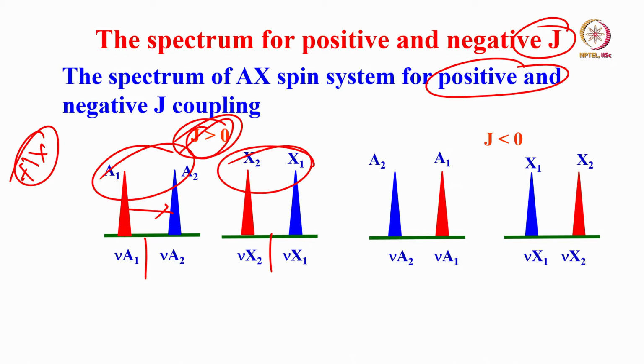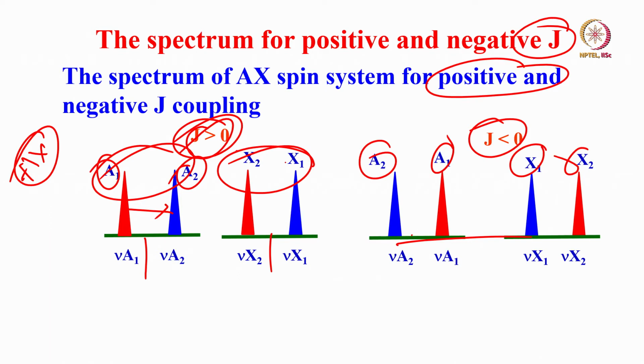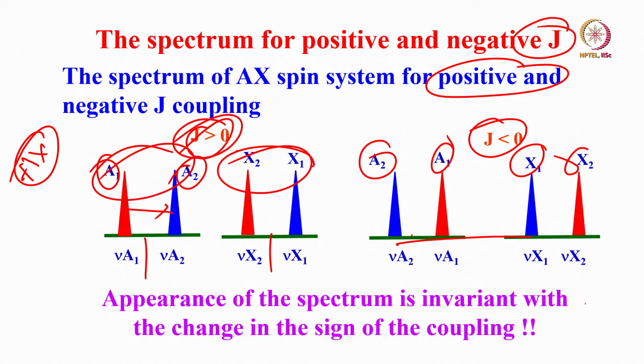Now what happens to the spectrum if J is negative? Can you see the difference between this and this? Absolutely no visible difference at all. But something internally happens. Look at this, A2 became here, this A1 came here. The peaks just got reversed, they interchanged. Similarly X1 and X2 got interchanged. So when the sign of the coupling changes, only the peak positions get interchanged. As far as the total appearance of the spectrum is concerned, it remains unaltered. The appearance of the spectrum is invariant with the change in the sign of the coupling.